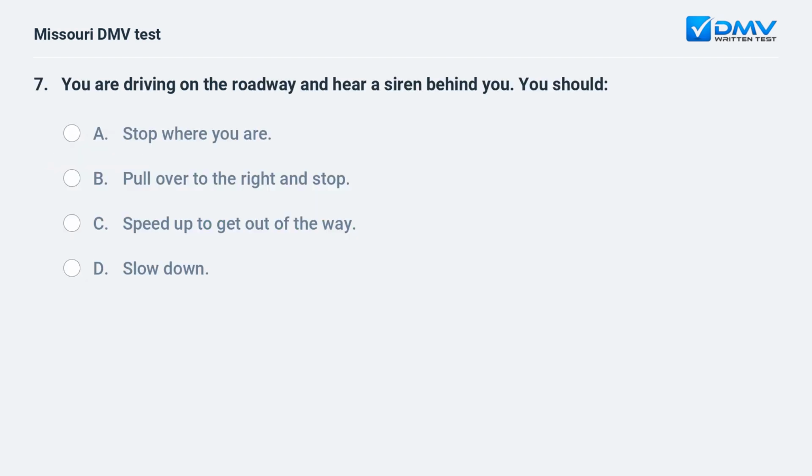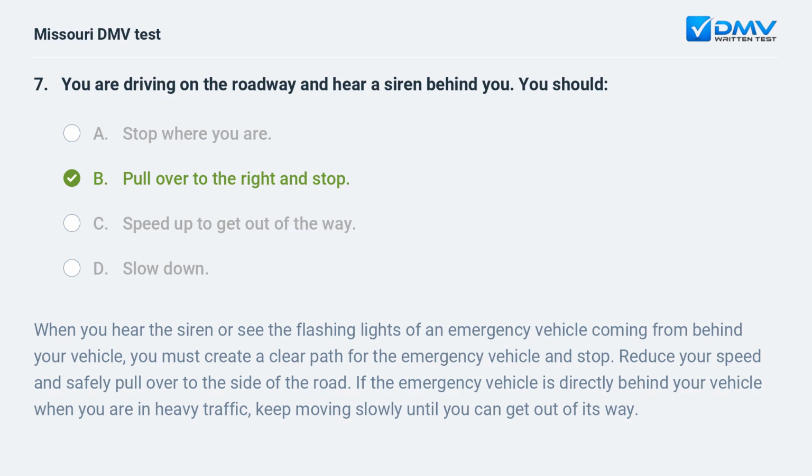You are driving on the roadway and hear a siren behind you. You should A, stop where you are. B, pull over to the right and stop. C, speed up to get out of the way. D, slow down. B, pull over to the right and stop.